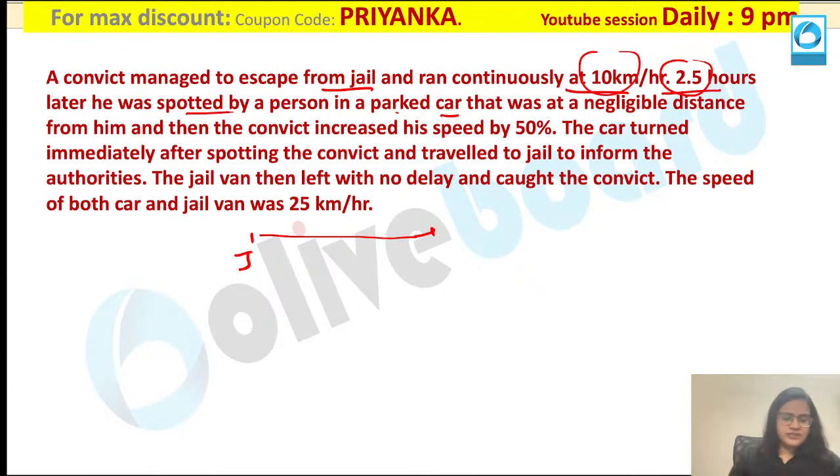Now this part you understand very well. All of you please pay attention. What is said in your question? They have given that there was a car over here and the convict was also present here. So there was negligible distance between the car and the convict after 2.5 hours. Now can anybody tell me how much distance the convict has moved so far? He is running for 2.5 hours, his speed is also given to you. So he must have moved 25 kilometers of distance.